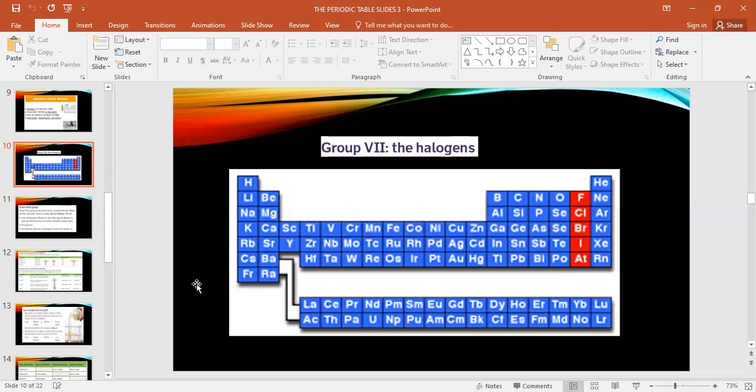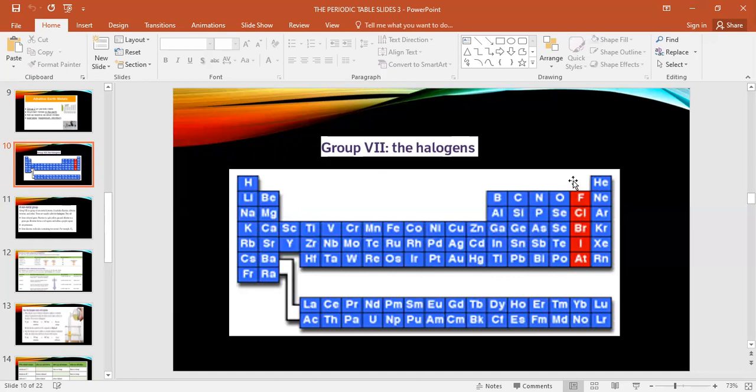Here sodium is a group 1A element, potassium belongs to group 1A, magnesium belongs to group 2. So when group 1 and group 2 react with this red column, halogens, they form what? Salts. That's why we call them halogens.